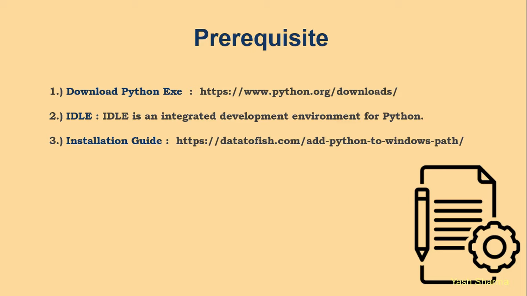If you want to develop your own voice assistant using Python, we need some software. These are the prerequisites you should have. The first prerequisite is that you need to download the Python exe. How can you download it? It's very simple. You can visit this URL, https://www.python.org/downloads.